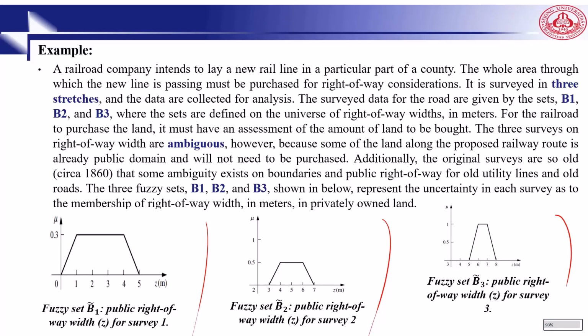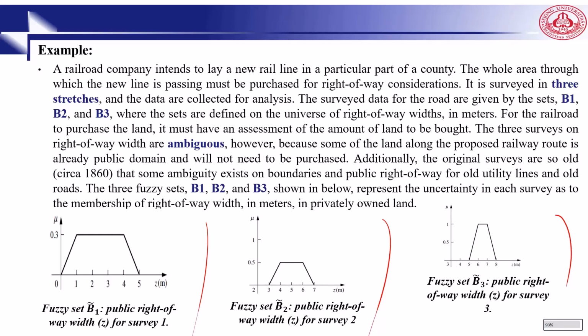where the sets are defined on the inverse of right-of-way width in meters. For the railroad to purchase the land, it must have an assessment of the amount of land to be bought. The 3 surveys on the right-of-way are ambiguous. However, because some of the land along the proposed railway road is already public domain and will not need to be purchased, additionally, the original surveys are so old, like 1860, that some ambiguity exists on boundaries and public right-of-way for all utility lines and all roads.